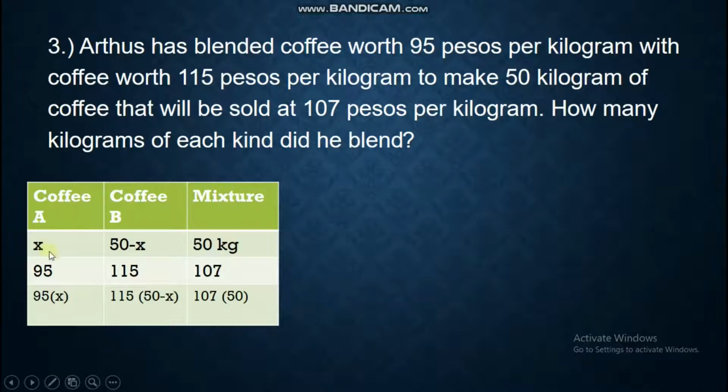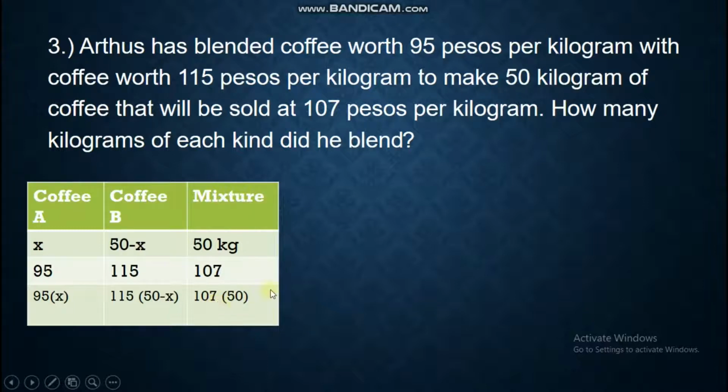Now, for coffee A, 95 pesos is the price, while coffee B is 115 pesos. That mixture will be sold at 107 pesos. You just simply multiply. You have 95x, and then 50 minus x times 115, and 50 times 107.